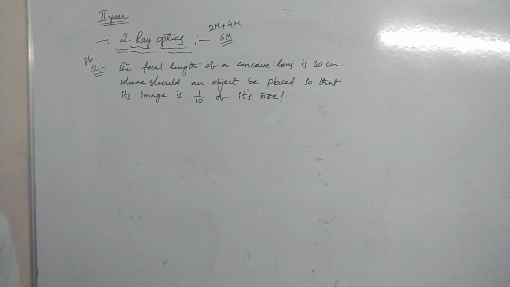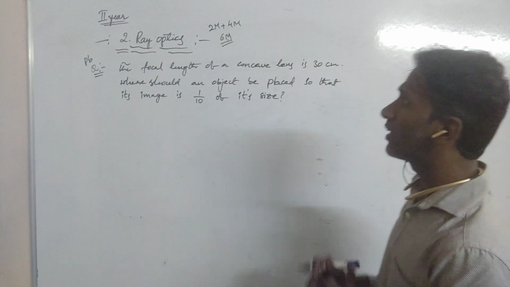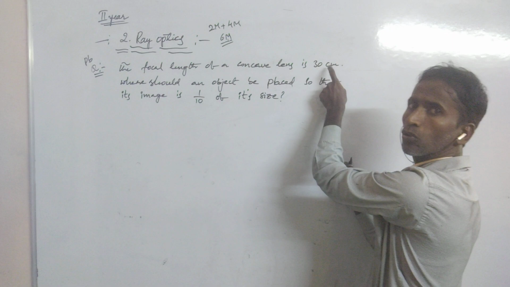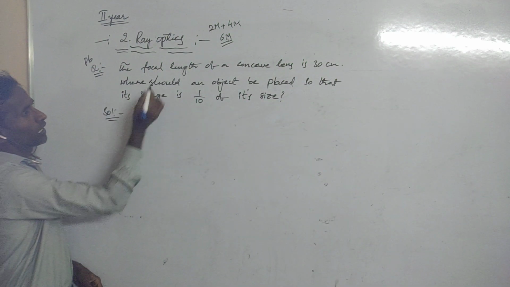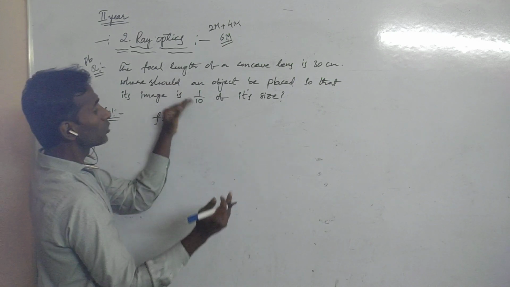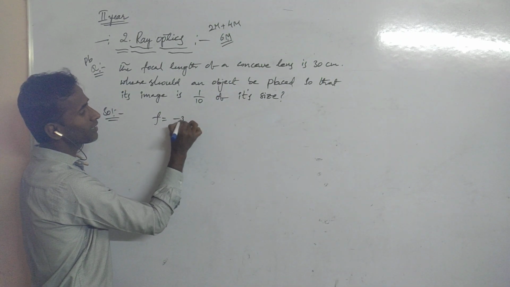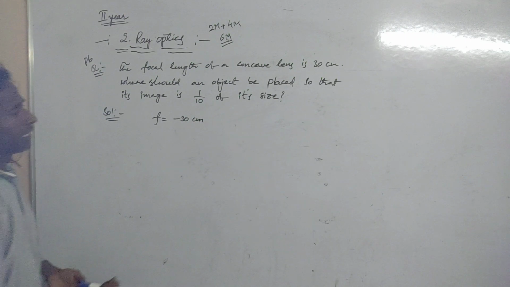So this is your question. What does that question mean? The focal length of a concave lens is given. First of all, we have to write what is given in the question. Solution: focal length given, that is f is equal to 30 centimeter. This is the concave lens, so concave lens means we take it as minus 30 centimeter.